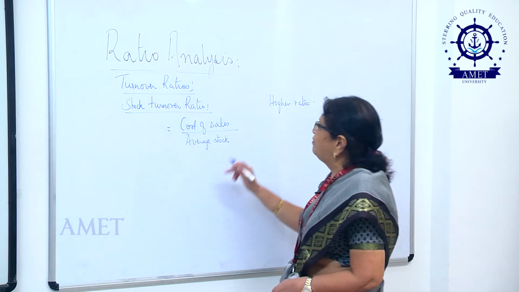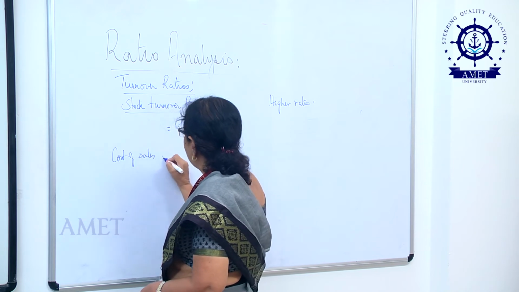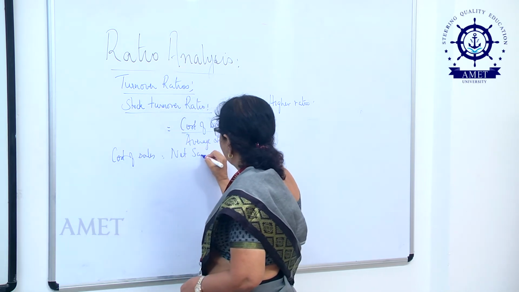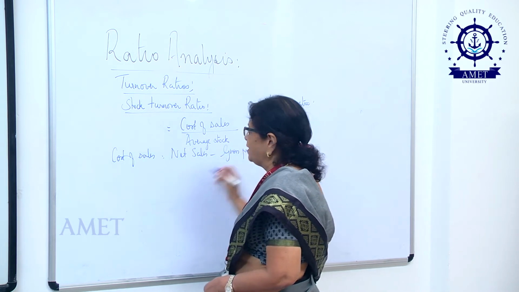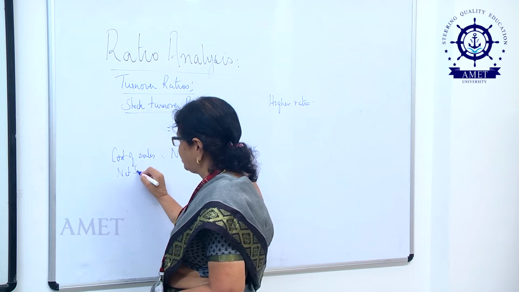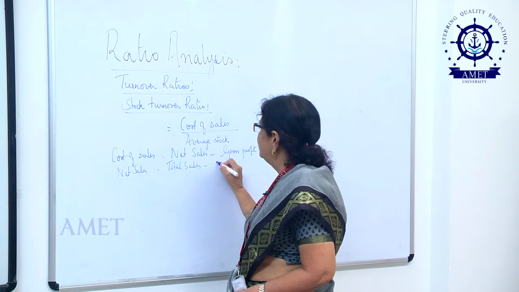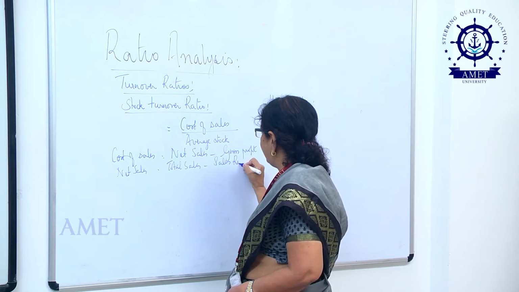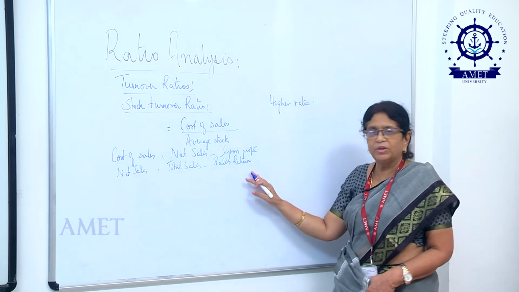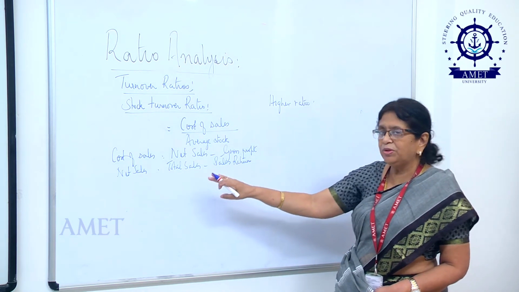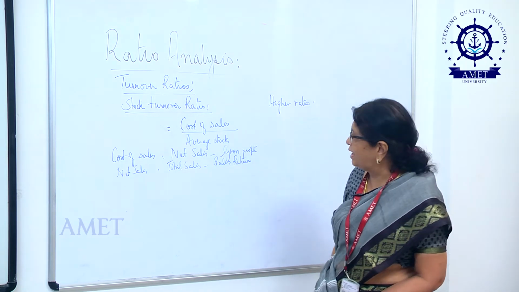Now, let us see what is the formula for this cost of sales. Cost of sales will be equal to net sales minus gross profit. What is the meaning of net sales? Net sales would constitute your total sales minus sales returns if any. In case one of your customers has returned goods, we would term it as sales returns, and from your total sales, if you take away the sales returns, that would constitute your net sales.